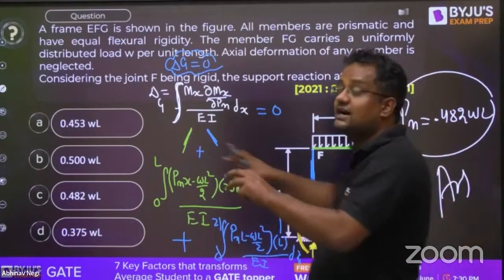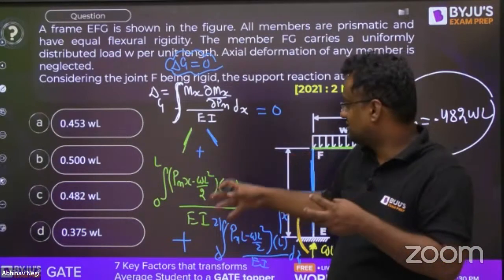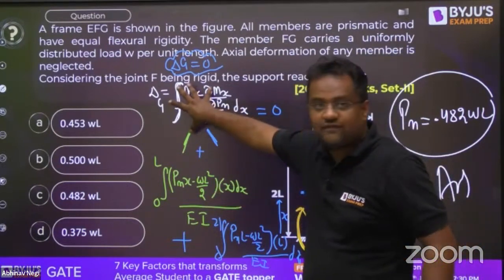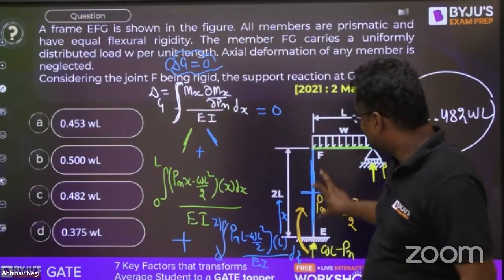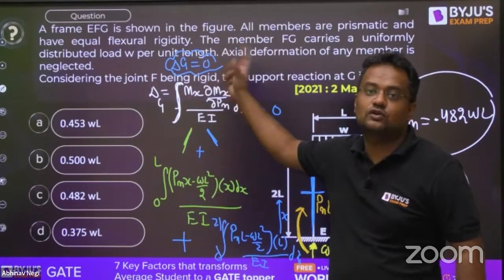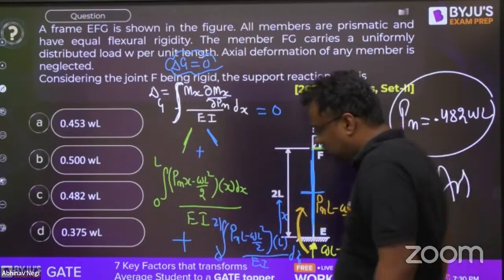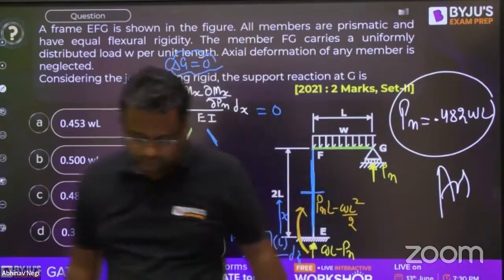Please tell me any doubt in the concept. Okay, I don't want to waste time. Delta G we have to find out for this green part and pink, blue part, because this formula you have to apply for the whole beam. This energy you have to apply for the whole beam. You do this. Give me yes or no.